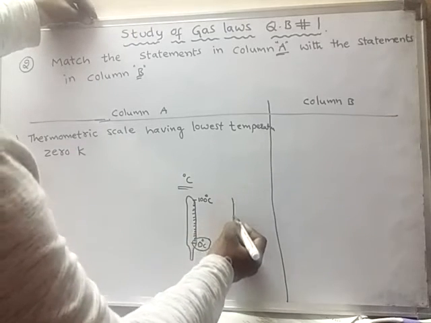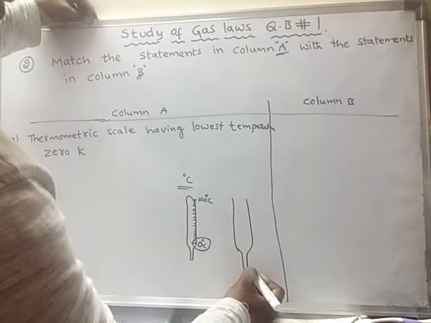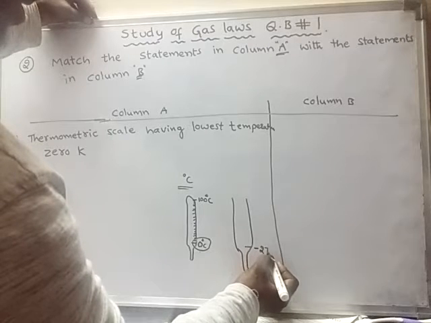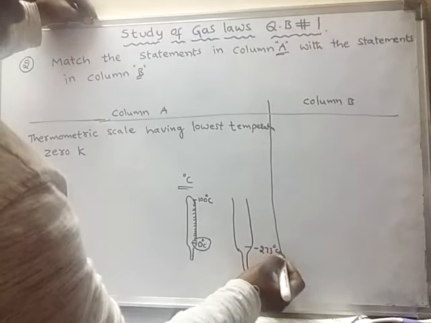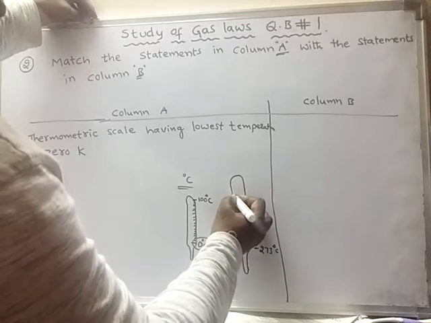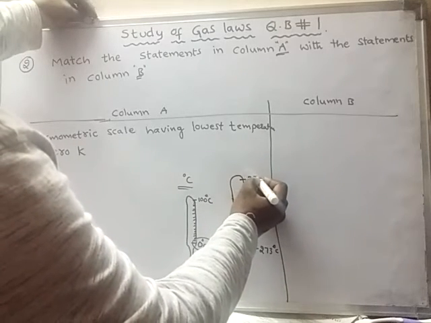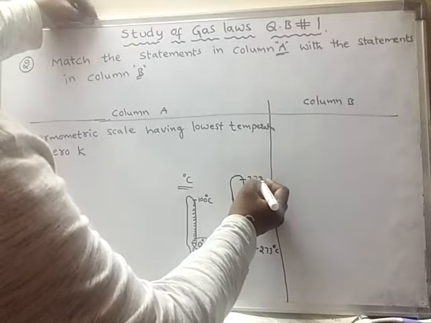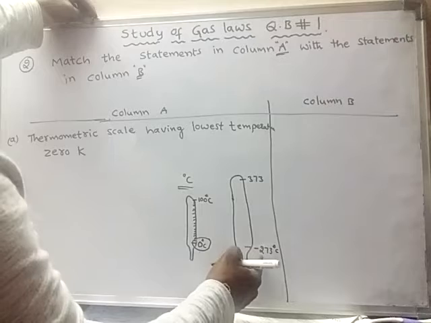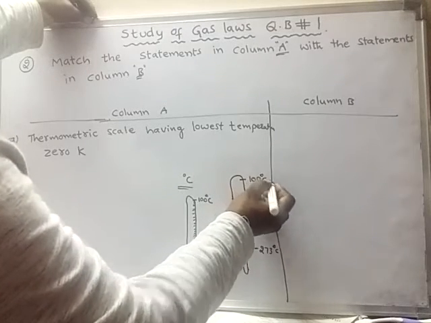But if you see the Kelvin temperature, here it starts from minus 273 degrees centigrade, and it ends at 100 degrees centigrade.